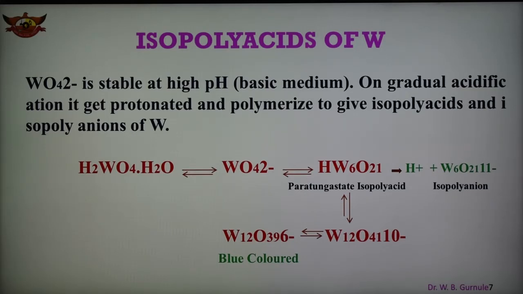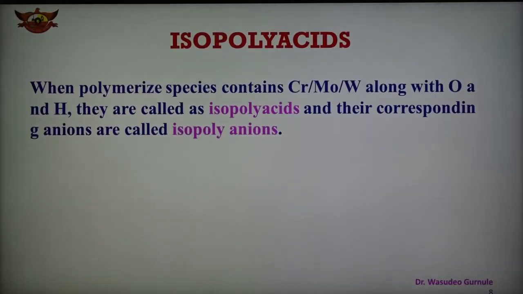So at high pH they are stable, and at a lower pH, that is in acidic medium, they get protonated and polymerized and give the isopoly acid or isopoly acid anion. So what is isopoly acid? We can say that polymerized species containing chromium, molybdenum, tungsten along with oxygen and hydrogen are known as isopoly acids, and their corresponding anions are known as isopoly acid anions.